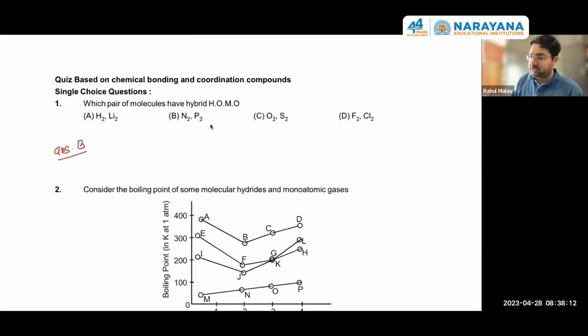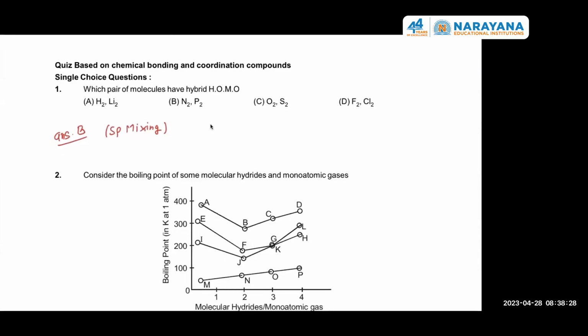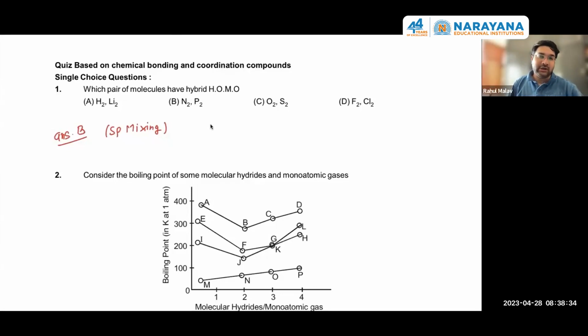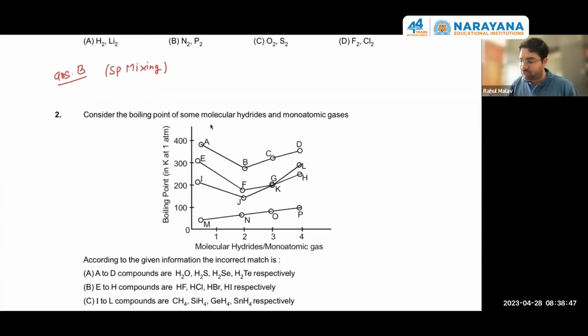Hint is sp mixing. Can we move to the second question, guys? How is sp mixing possible in P2? See, like the hybrid orbitals in nitrogen, they are mixing 2s and 2p. In case of phosphorus, they will be 3s and 3p. Okay. Let us move to the second question.